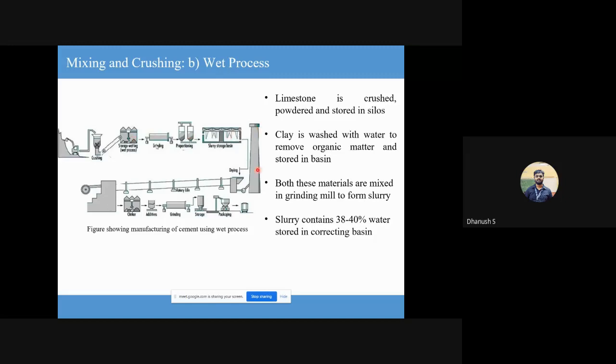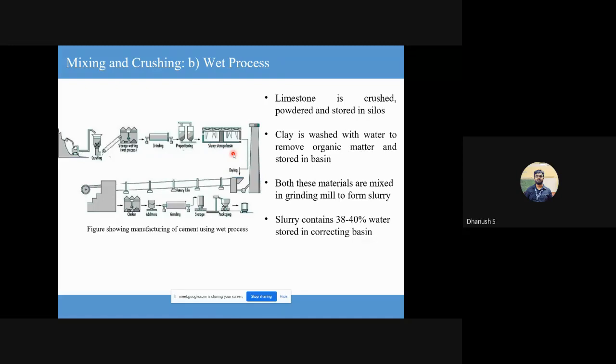The only difference is, can you tell me in terms of energy consumption, is more energy consumed here or less energy consumed here? More energy. Why? Sir, it requires the water to be heated, no, sir? Exactly. In the previous case, your material was dry. There was no need to remove water content.